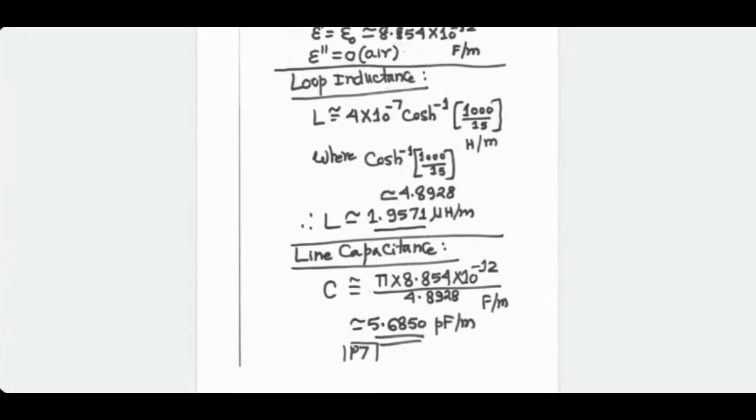I have put all the values, double check my calculations. This turns out to have the orders of picofarad per meter, much smaller than inductance in a way. For short transmission lines, this definitely will be almost having no effect.